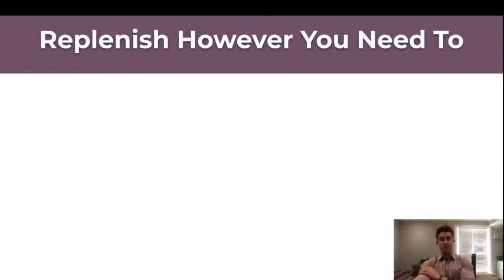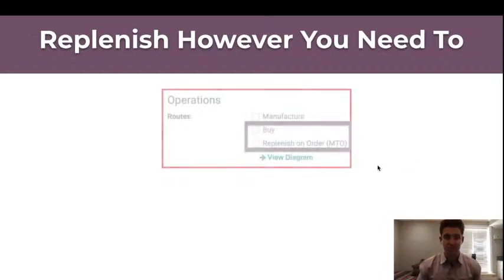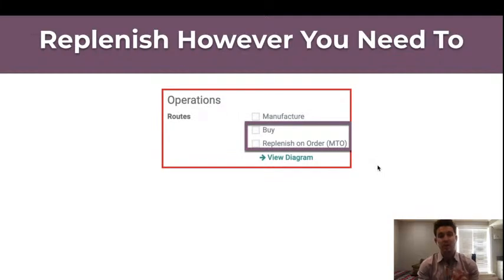Replenishment is also going to be a really massive piece of scaling your operations. And in the demo that we just walked through, we saw really only one of the methodologies that is available within Odoo. We, of course, have the ability to manage just-in-time or MTO type of inventory movements, meaning that when you actually sell an item, you want to go and buy it just then. You can easily set that up as one of the routes on the product form.